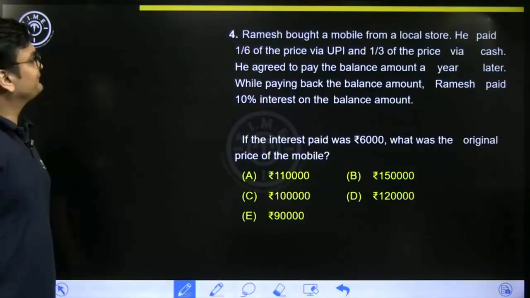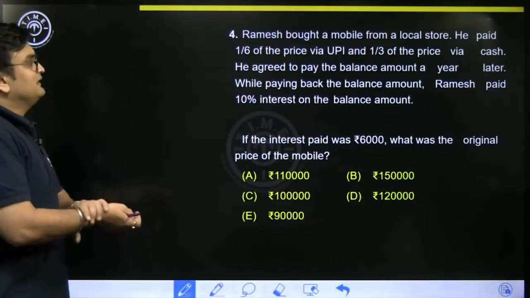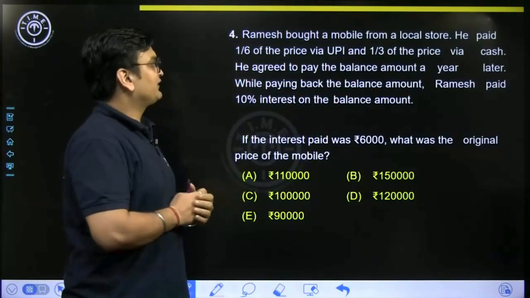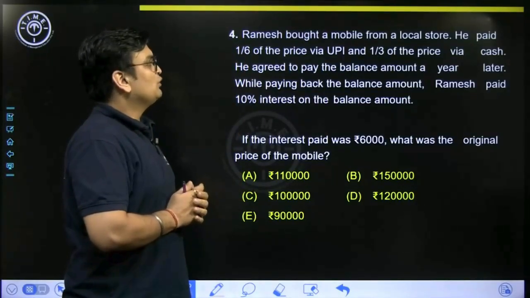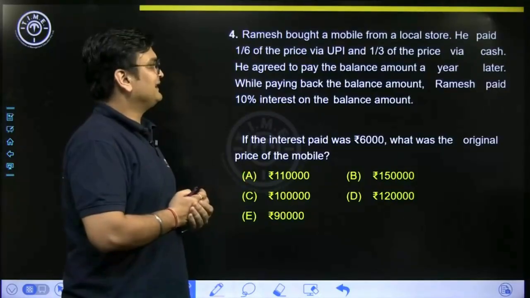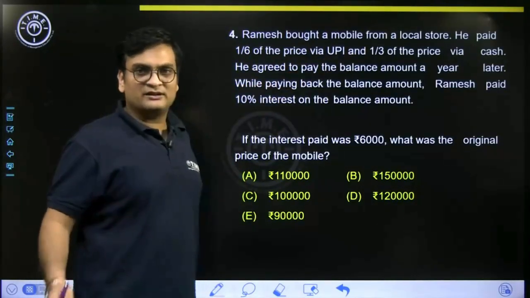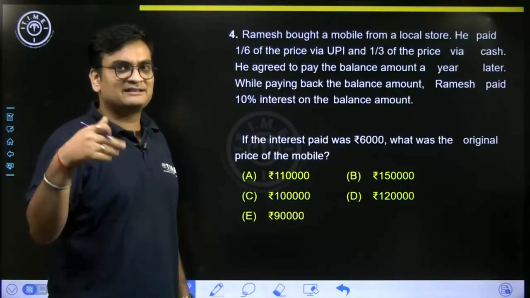Question number 4. Ramesh bought a mobile from a local store. He paid 1/6 of the price via UPI, 1/3 of the price via cash. So let's stop here. So 1/6 and 1/3, look at the denominators 3 and 6, take the LCM 6.